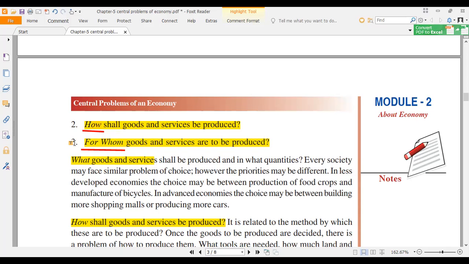Poor people, poor. Central problems that any economy faces.